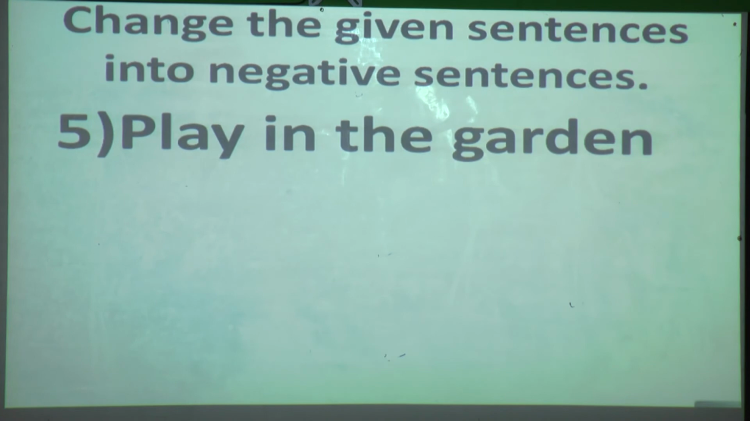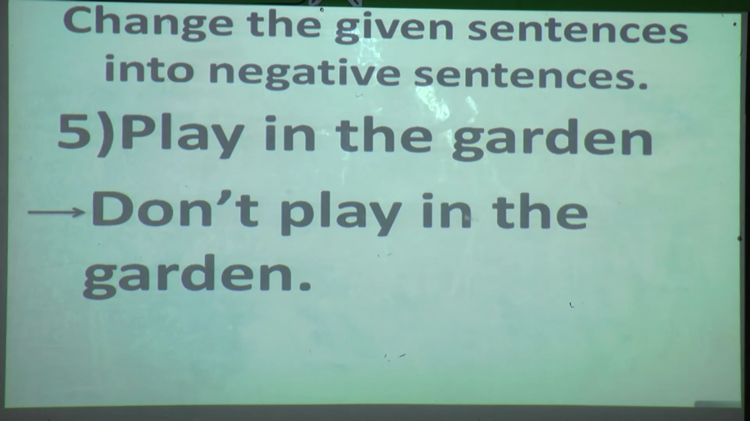Now students, fifth example: Play in the garden. Now students, which kind of sentence is this? Yes, it is an imperative sentence. So what is the rule I taught you for the imperative sentence? What do you have to do? Are you going to use the word not? No. Here which word are we going to use? Do not or don't. Okay. So what will be the answer? And where are we going to put the don't? We are going to put it in the beginning. So the answer will be: Don't play in the garden.